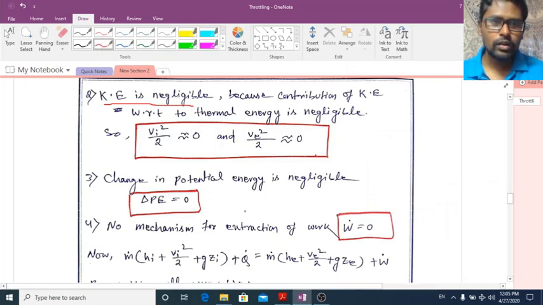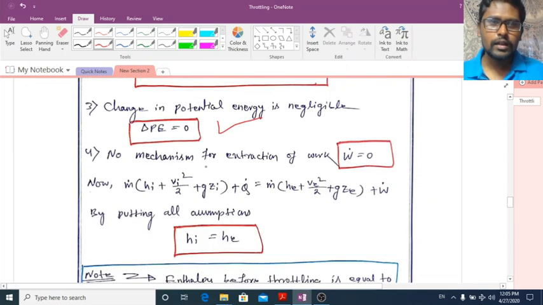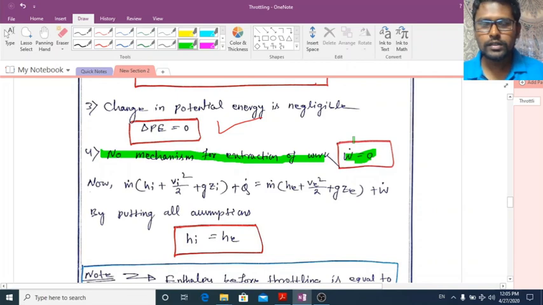So we have also neglected the potential energy, and there is no mechanism in throttling devices to extract work from the fluid. There is no mechanism for extraction of work, so W dot is equal to 0. They cannot extract work.